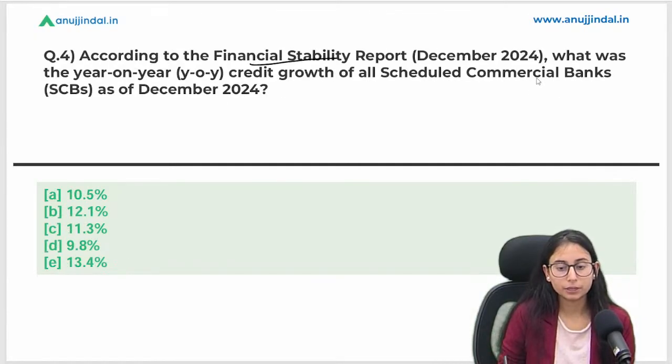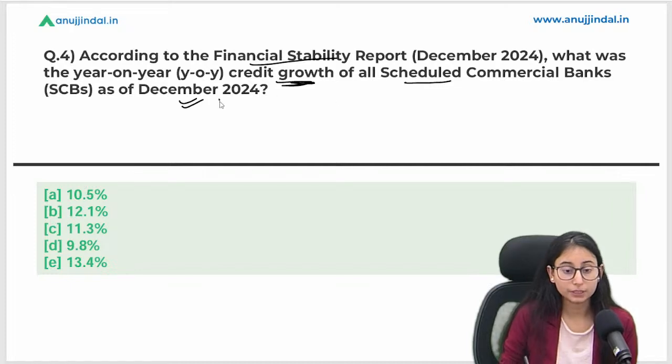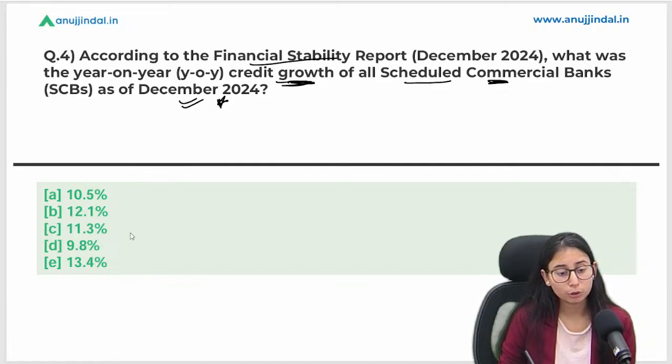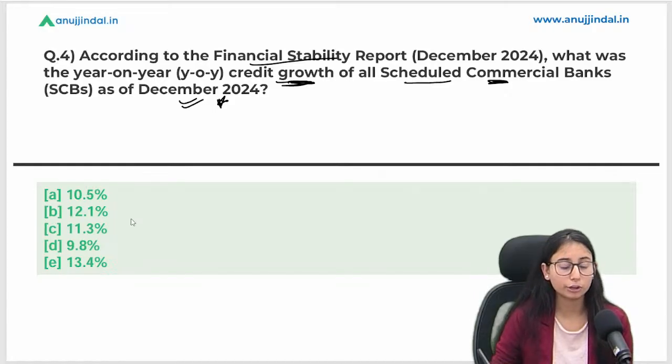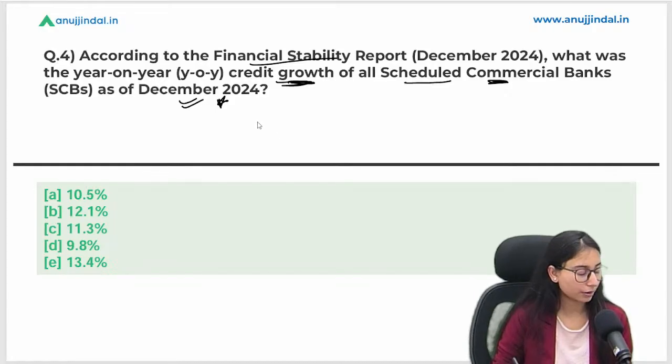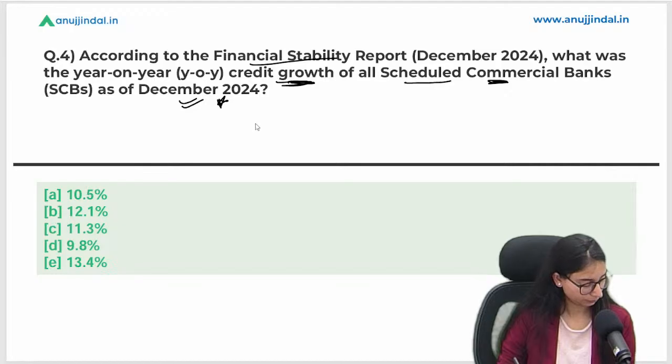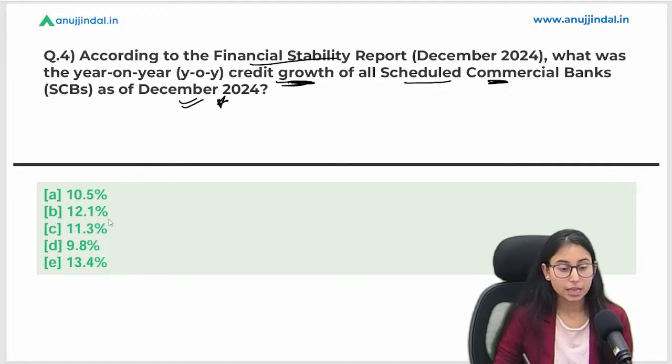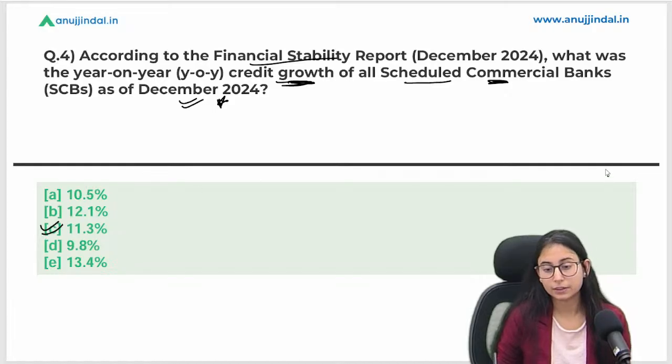According to the Financial Stability Report December 2024, what was the year-on-year credit growth for the SCBs as of December 2024? Here the December data is asked for scheduled commercial banks, of credit growth. So what is the correct answer? 10.5%, 12.1%, 11.3%, 9.8%, 13.4%. What do you think is the right answer? Right, Abhishek. C is the right answer.